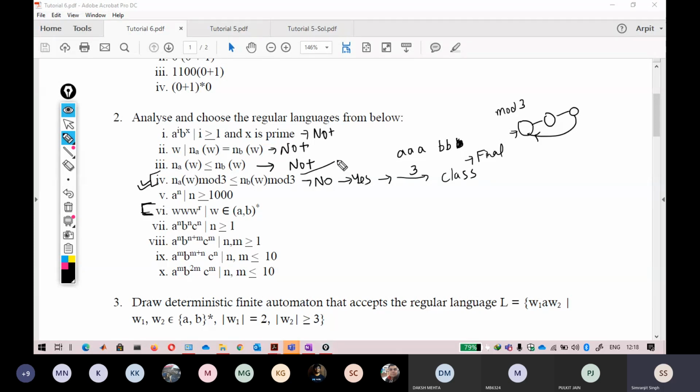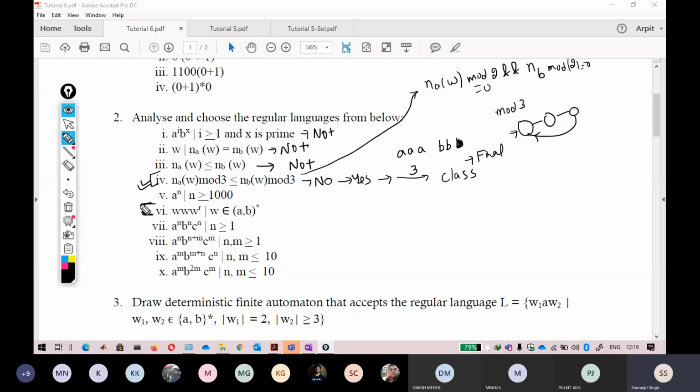I have already told you about this. If you remember, we have done a question like the number of A's in W mod 2, or the number of B's mod 2 is equal to 0. It is based on the same line; I will just make some modification to the resulting automata so that you understand what exactly I'm talking about. For this fourth one, just hold for a moment, I will tell you in class, and for this sixth one also. I will tell all of the students at that time.